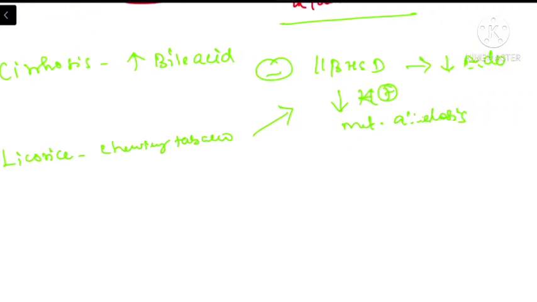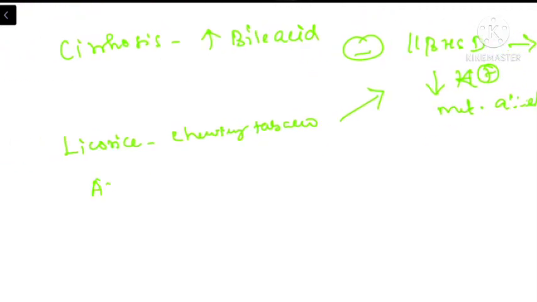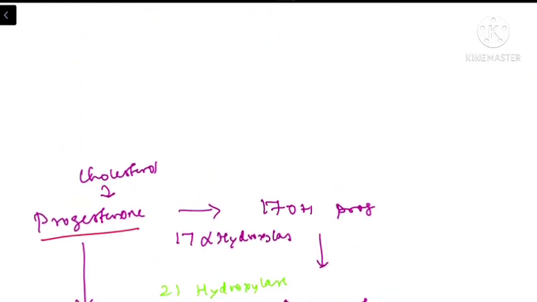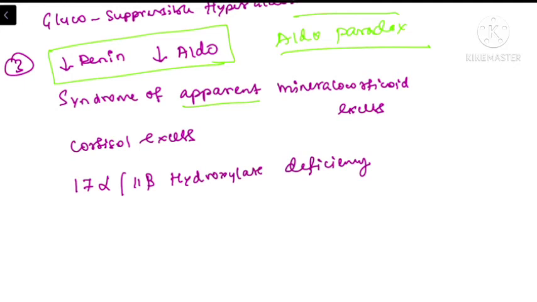Likewise, there is a herbal medicine called Assam boy, which is mostly prescribed for the treatment of allergic rhinitis in patients. Most of the patients in Singapore and Nagaland use this herbal medication, which has a high affinity for the 11-beta hydroxysteroid enzyme, and because of the inhibition of this enzyme, these patients will have hypokalemia associated with metabolic alkalosis. So this is called the syndrome of apparent mineralocorticoid excess.